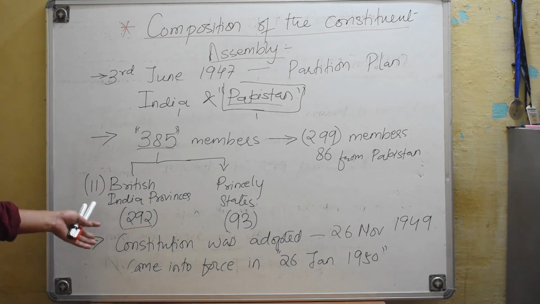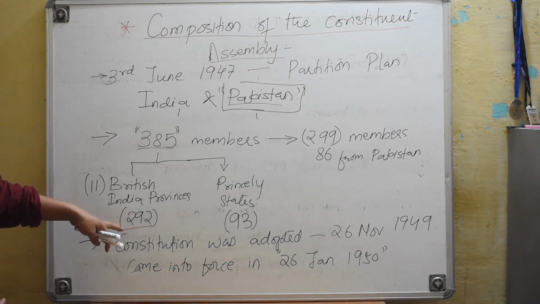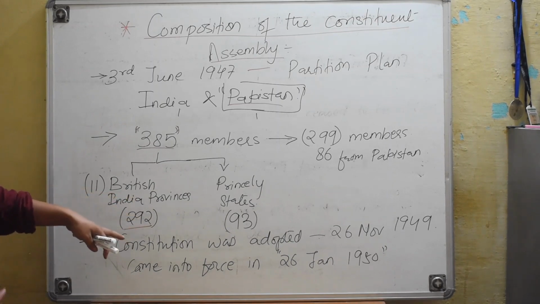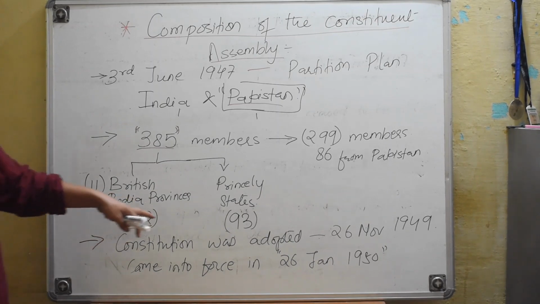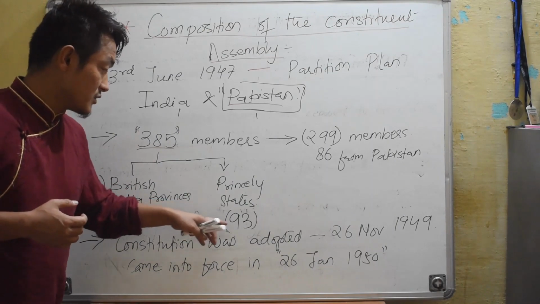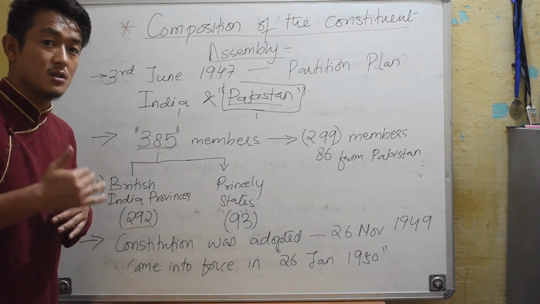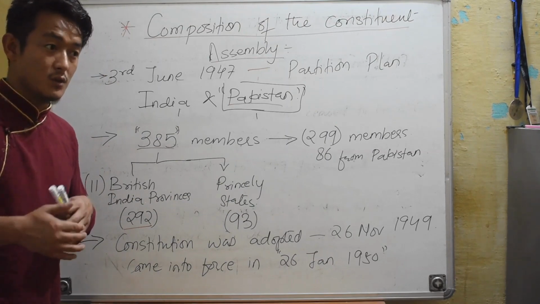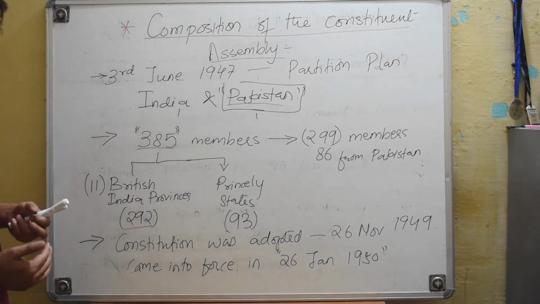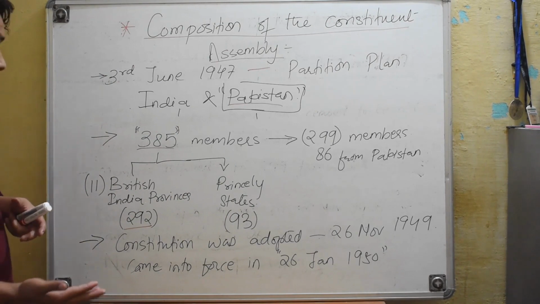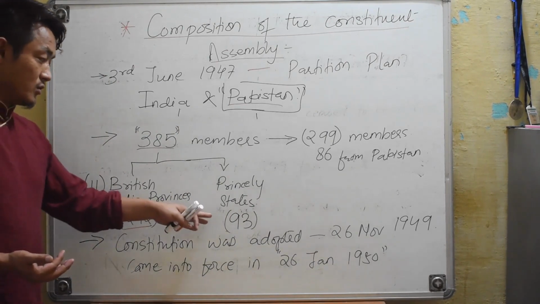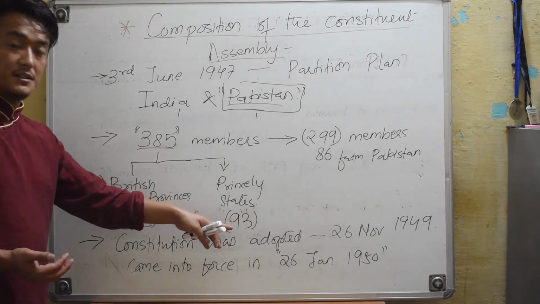As we discussed in our last session, these 292 members were elected indirectly, and the rest of the 93 from the princely states were chosen on the basis of consultation. Okay, so no election was held for electing these 93 members.